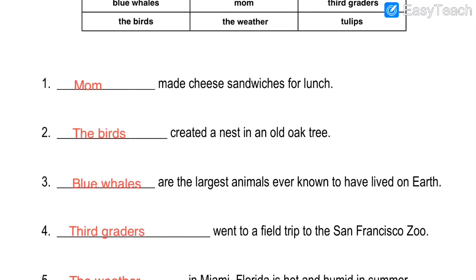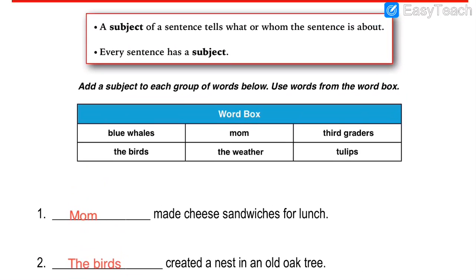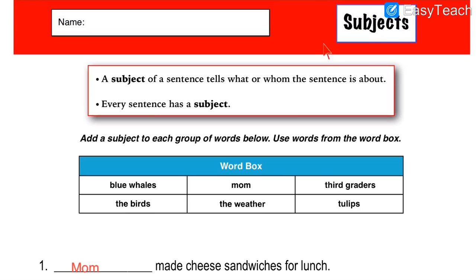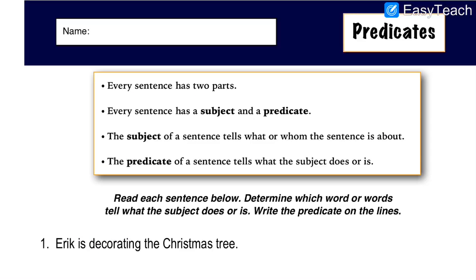Now we have solved exercise number 1 based on subject and predicate, and this was only particularly about subjects. Now should we solve another exercise? I hope you are enjoying. So let us begin with the new exercise. Same way, next exercise for another topic, that is predicates. We solved one exercise for subjects, and now we are solving another exercise for predicates. See, every sentence has two parts, right? We already learned in lesson number 2, subject and predicate. Every sentence has a subject and a predicate, like I just explained.